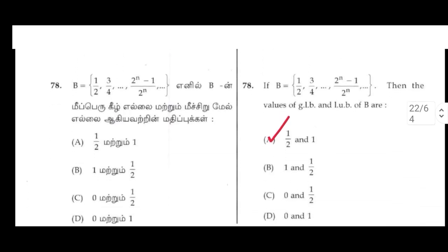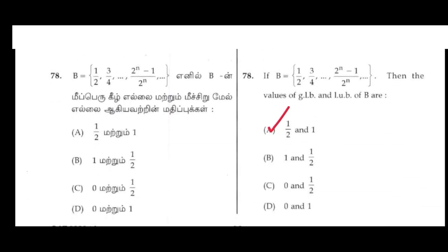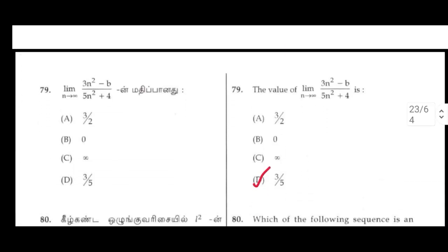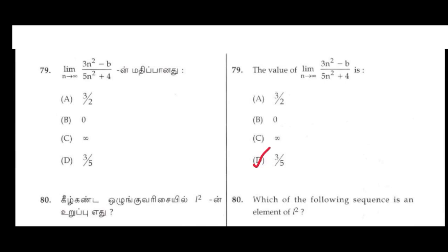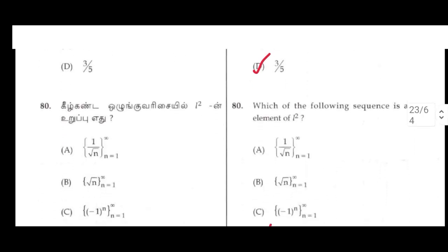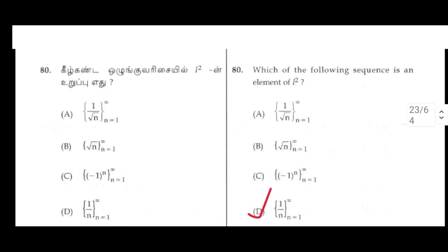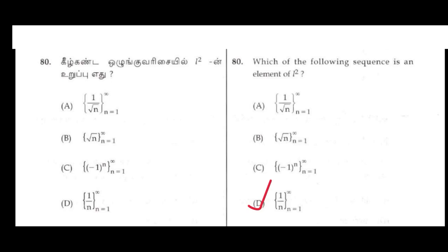78. If B equal to 1 by 2, 3 by 4, up to 2 power n minus 1 by 2 power n, up to, then the values of GLB and LUB of B are A option, 1 by 2 and 1. 79. The value of limit n tends to infinity of 3n square minus n by 5n square plus 4 is D option, 3 by 5. 80. Which of the following sequences is an element of L square? D option, 1 by n, n equal to 1 to infinity.